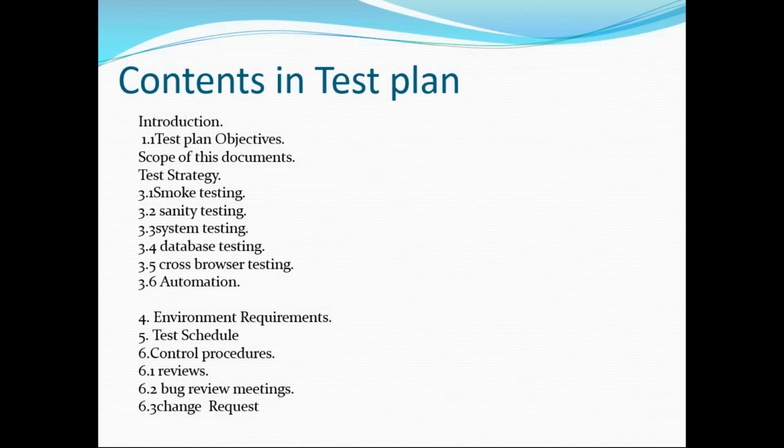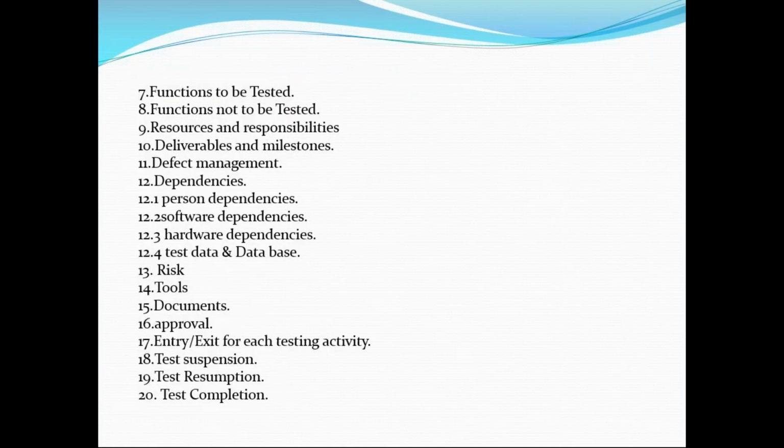Suppose I'm not getting, and my senior is also not getting, exactly what the developer is doing. Before going to the developer, I will approach my lead, and the lead will also review that. Then there are bug review meetings, change requests, functions to be tested, functions not to be tested, and resources and responsibilities: what resources are required and what the responsibilities are.